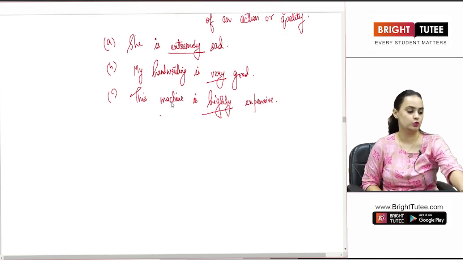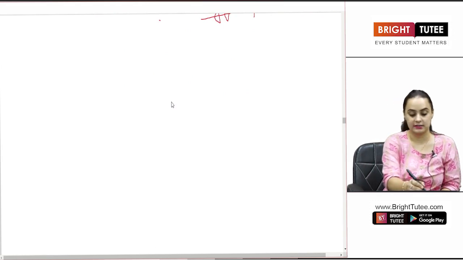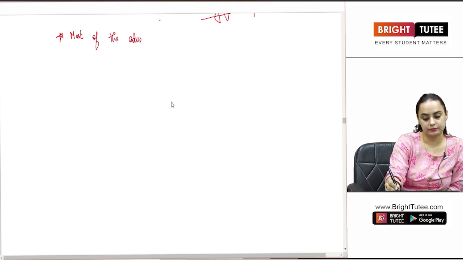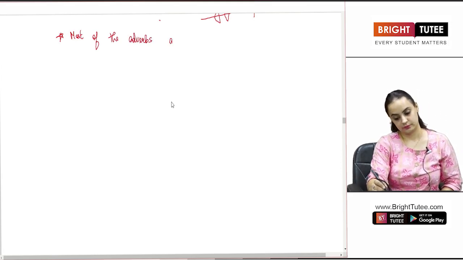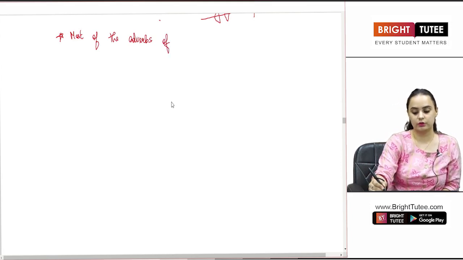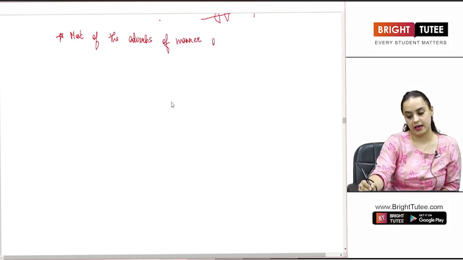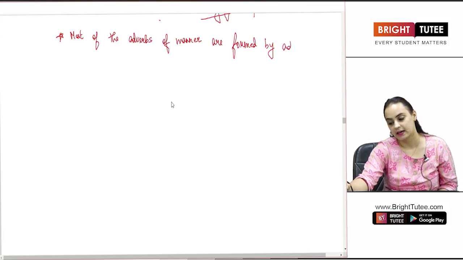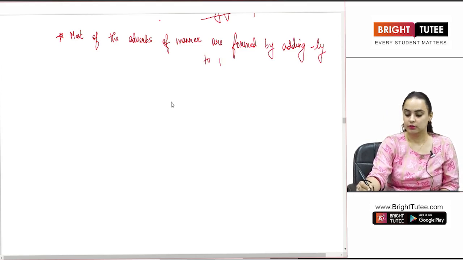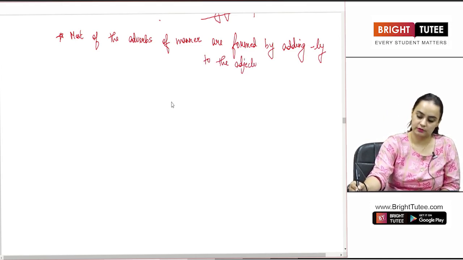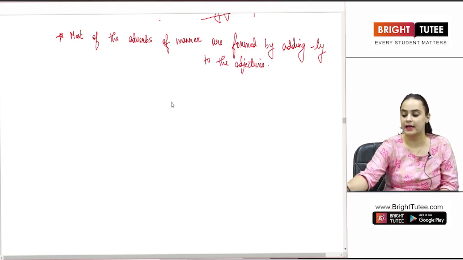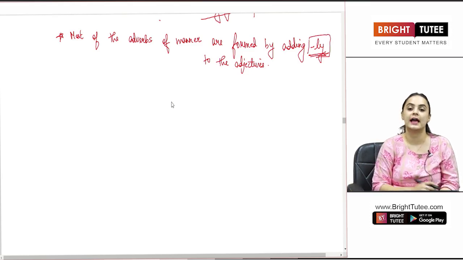Now, next, you need to know how to form adverbs. Most of the adverbs, and which adverbs? The adverbs of manner, are formed by adding ly to the adjectives. So, how do we form the adverbs of manner? By adding ly to the adjectives.